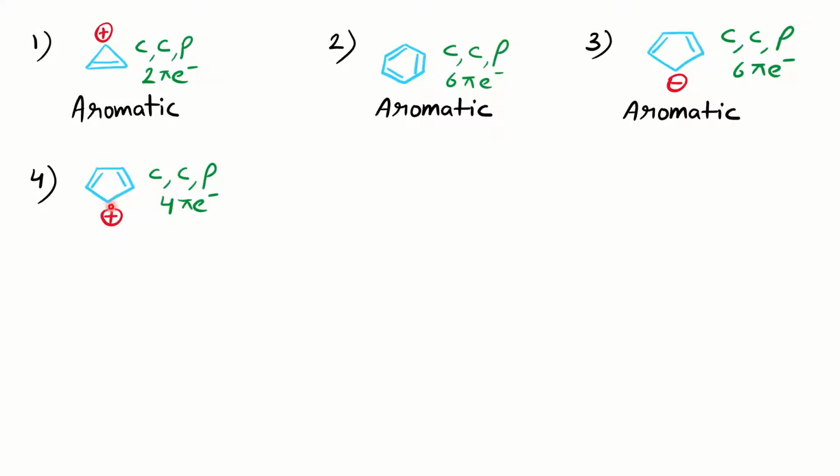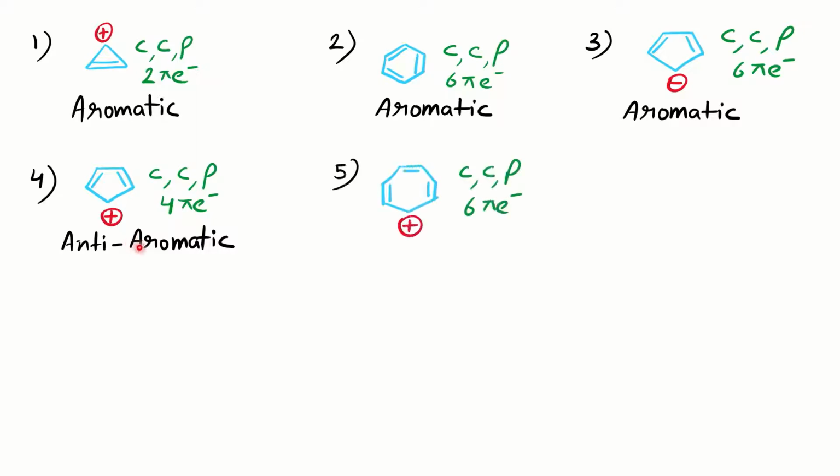With respect to sigma bonds also you can say 2 sigma bonds, it is sp2. And then how many pi electrons are there in total? 4 pi electrons. And if you have 4 pi electrons, the system becomes an anti-aromatic compound. So from the anion it was aromatic, it became anti-aromatic as a cation.